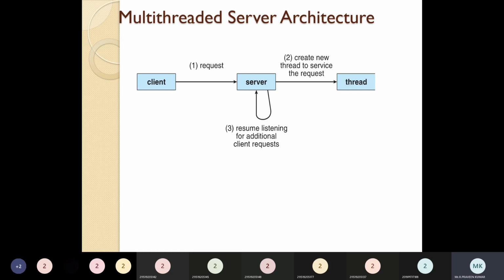Again, it will keep on resuming listening for additional client requests. So for all the requests that you give, based on the task, it can create threads. To perform that task, however many threads are needed, it will automatically create them. This is actually the multi-threaded server architecture.